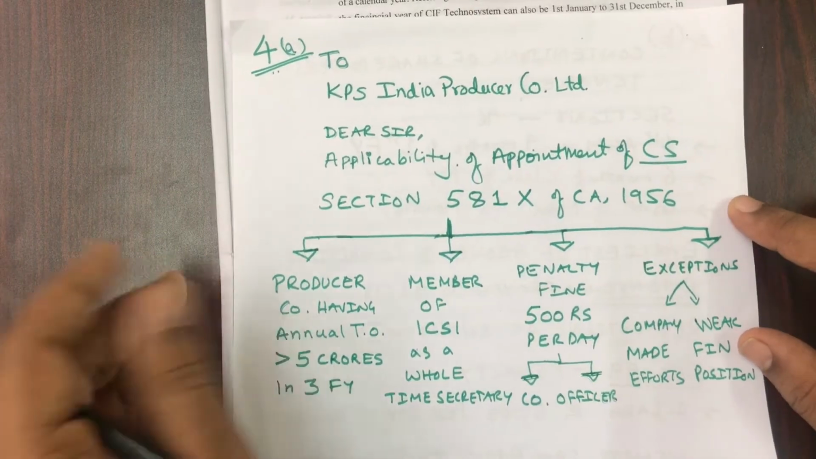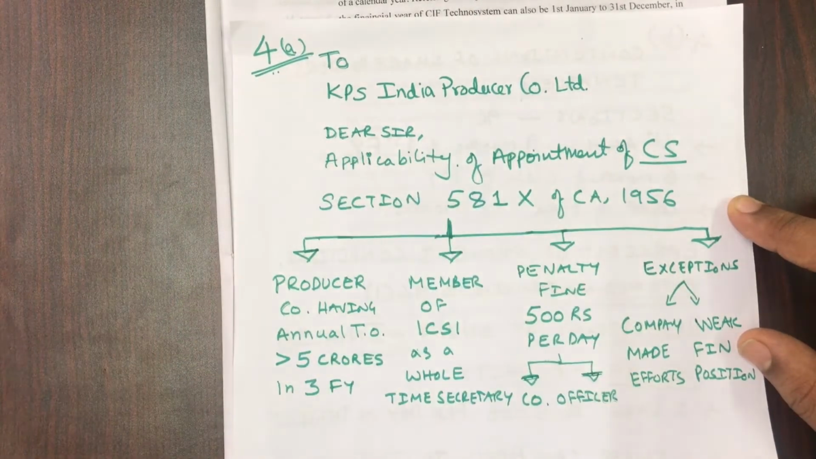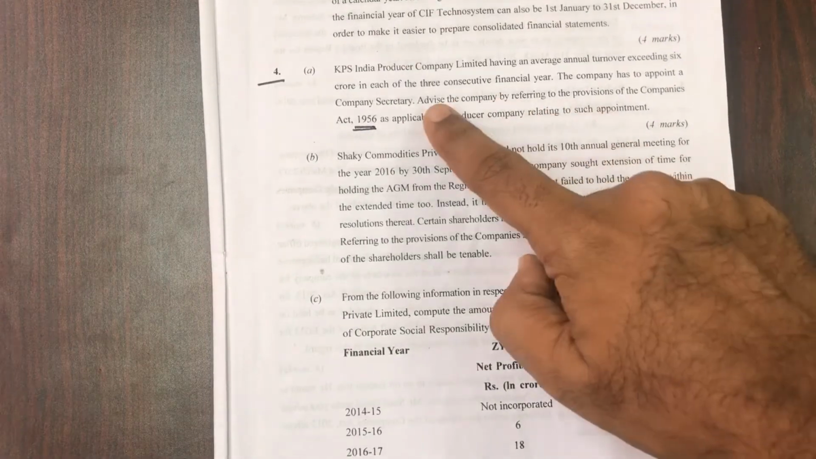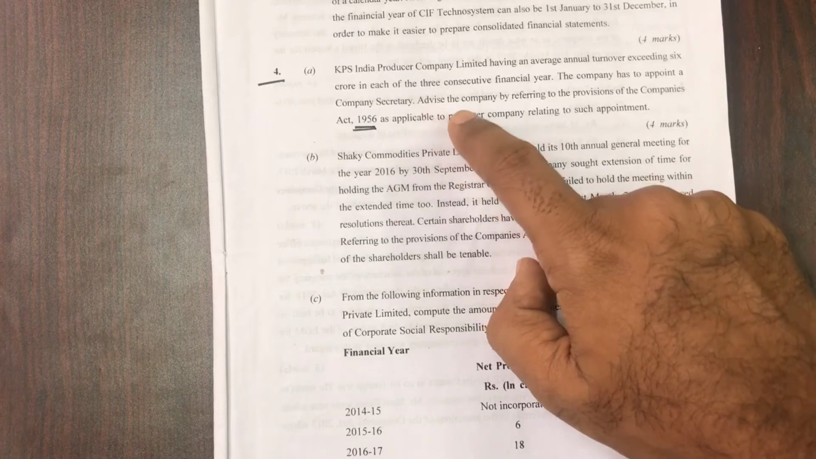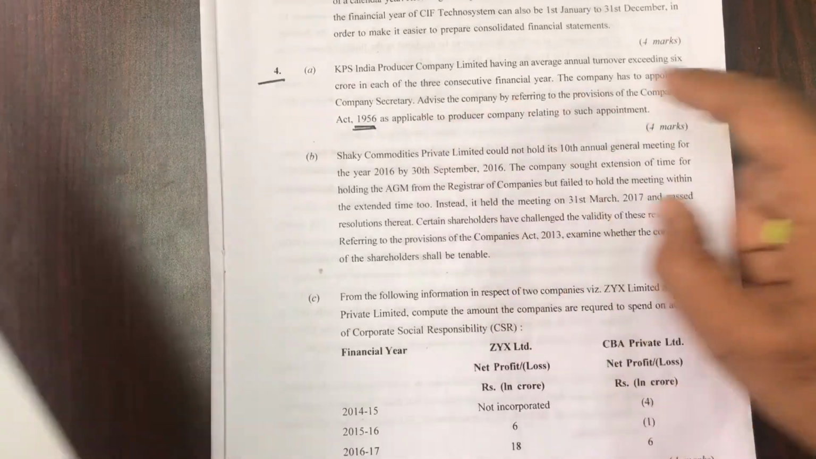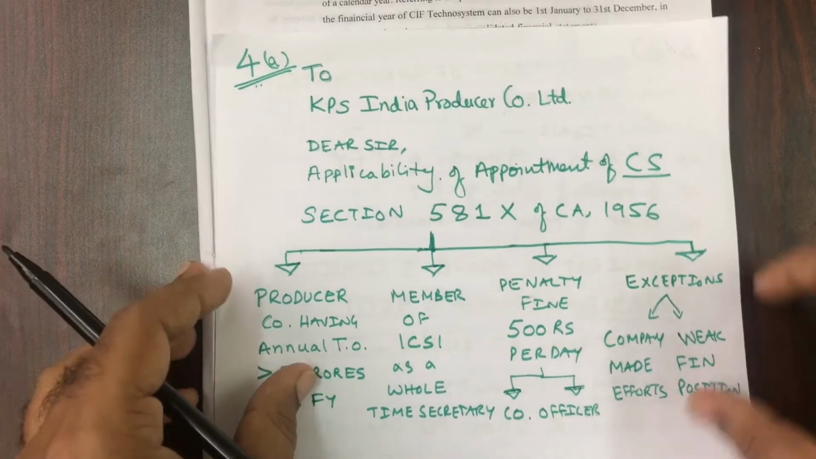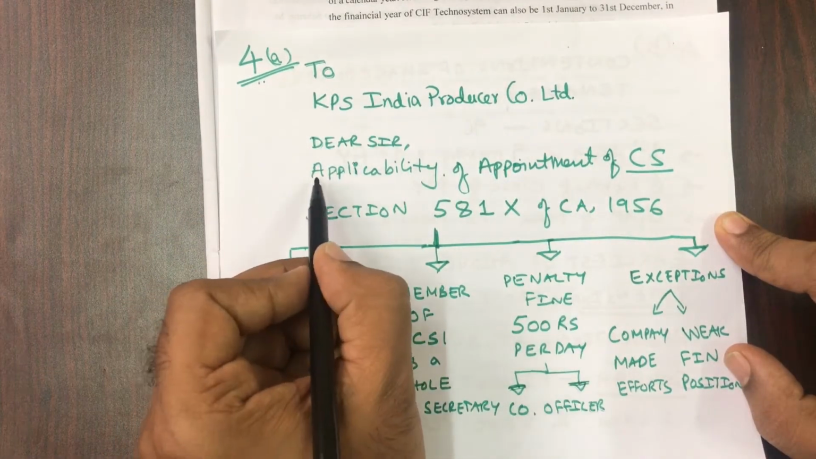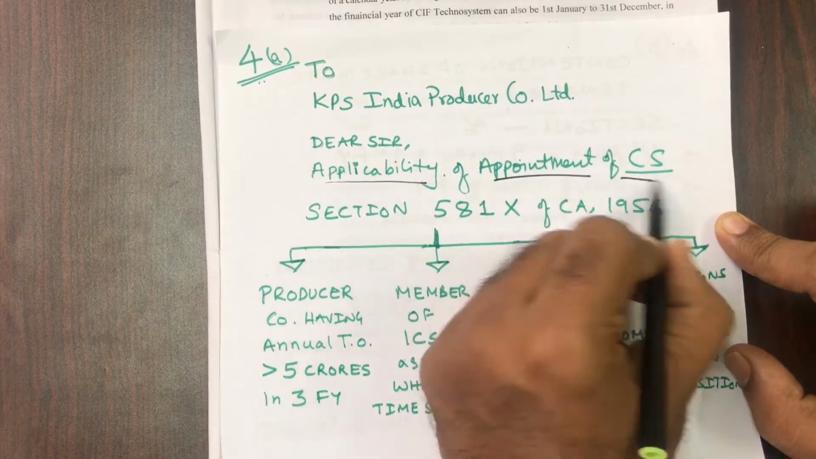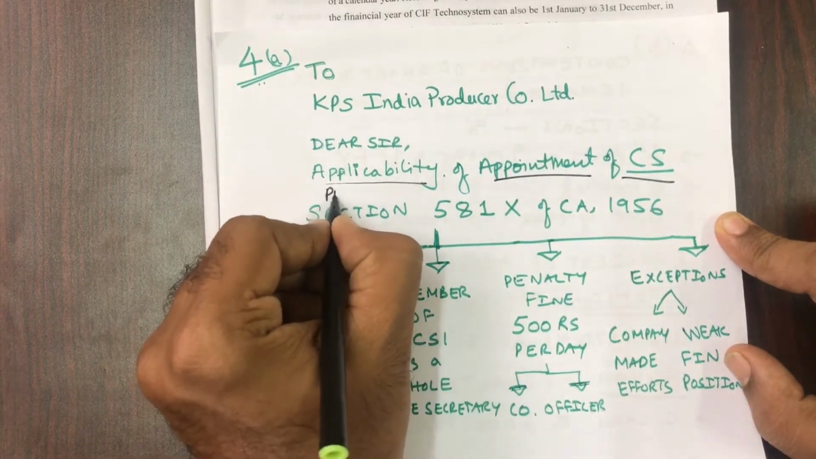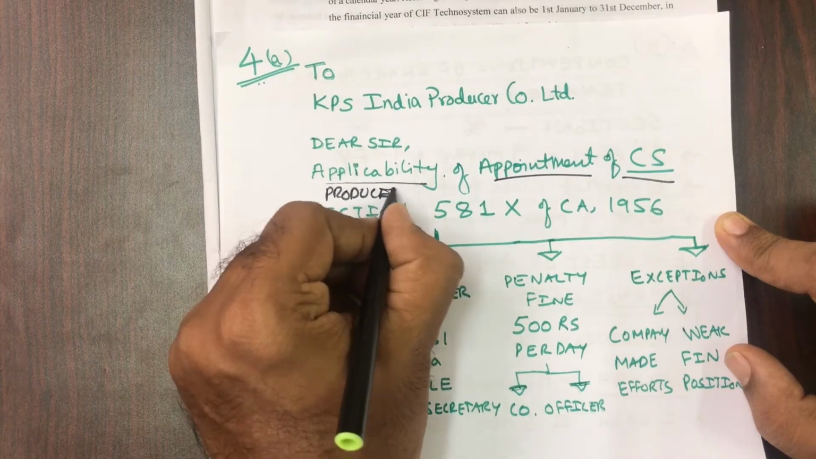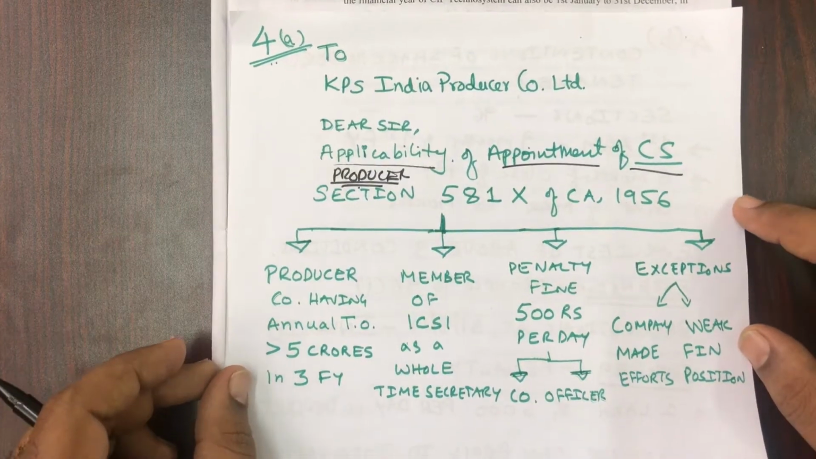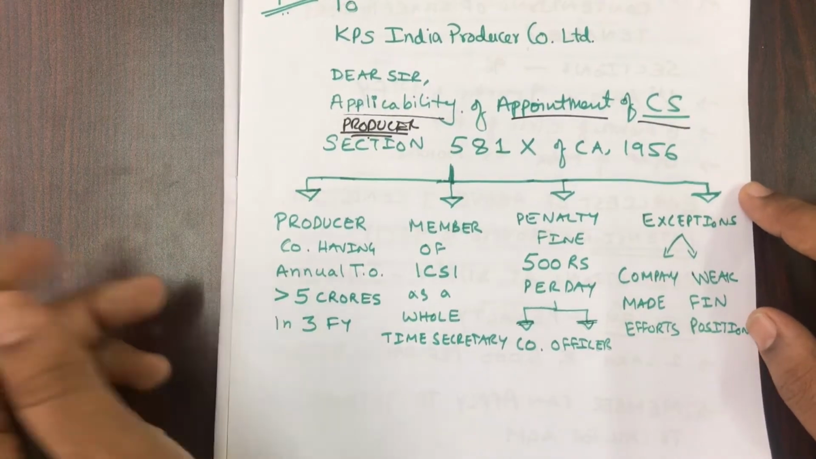You have to first write to KPS India Producer Company Limited, because what have they asked you here very clearly? Advise the company. Your answer also should be in the same format. To KPS India Producer Company Limited, dear sir, applicability of provisions of appointment of company secretary for a producer company. So when you write like this, the person who is correcting thinks that you already have a working knowledge of how things work.